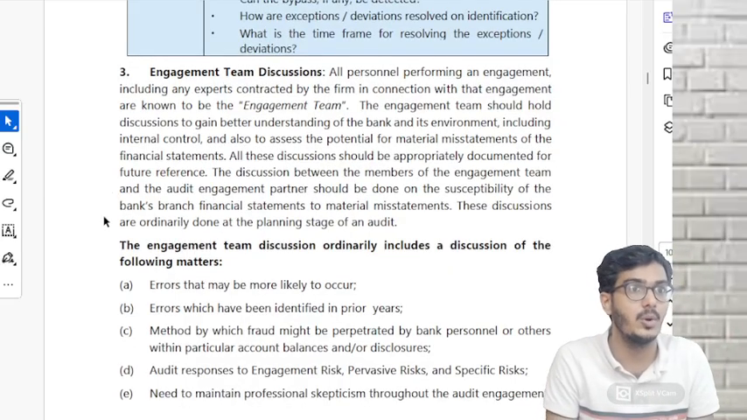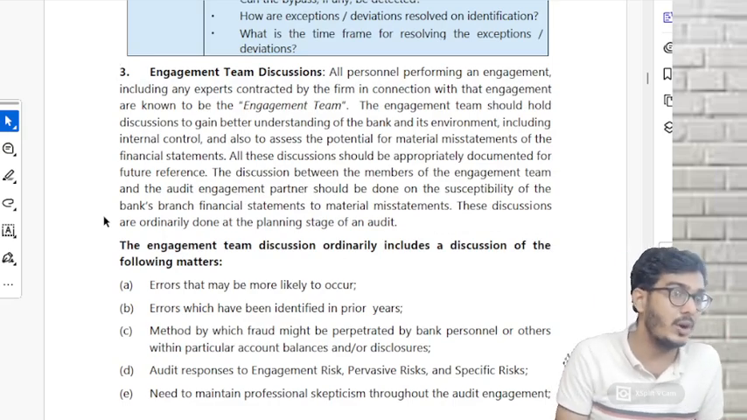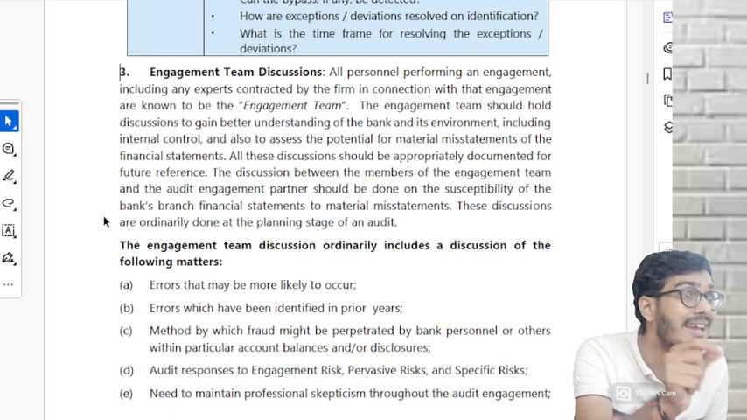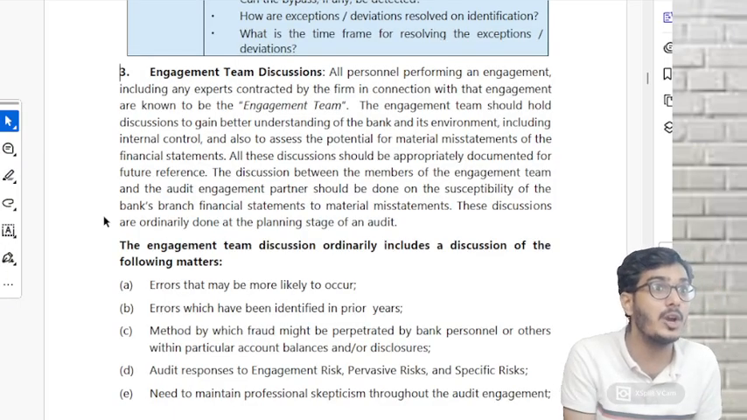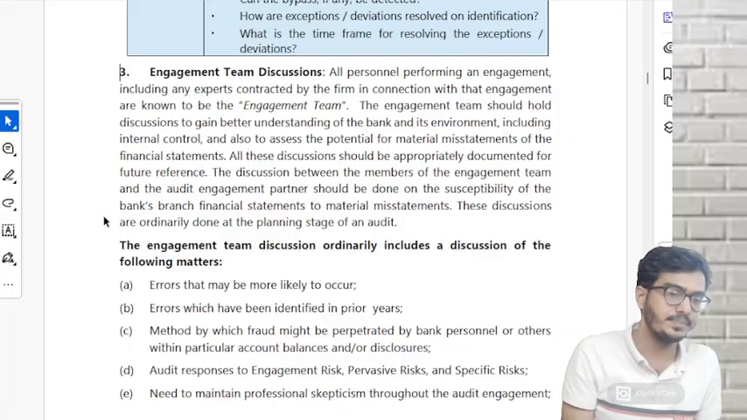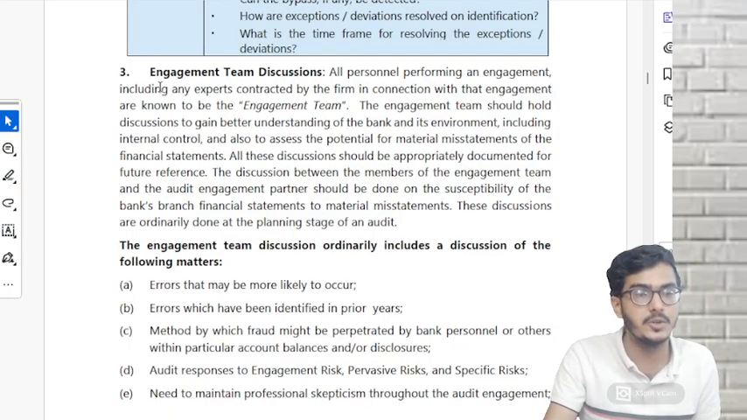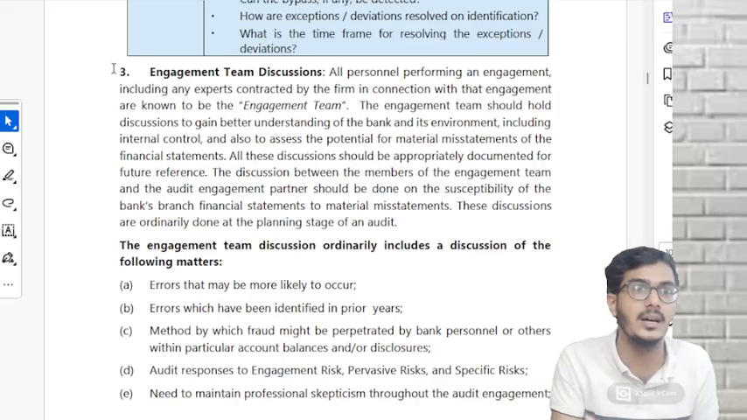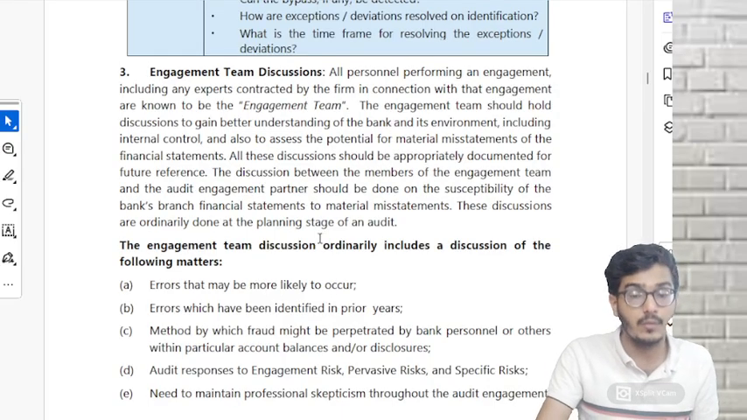What was the chapter number 2? Whenever you are going for an audit, involve all your engagement team members while you are planning and making that strategy. Remember, involve your key engagement members while planning and doing the strategy. Same points here. Please, auditor, whenever you go for a bank audit, engagement team discussions will be held. Please involve all your team members for making the discussion. Why? And what is the question here?